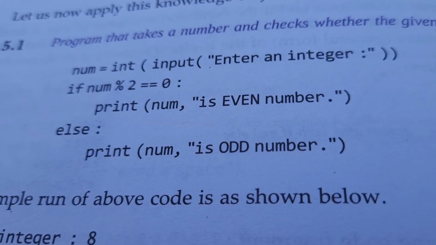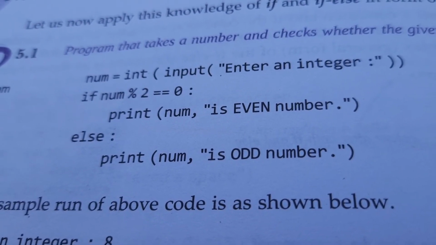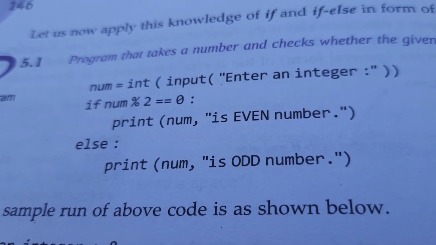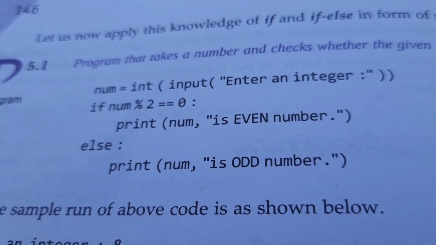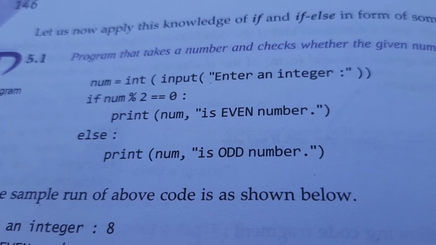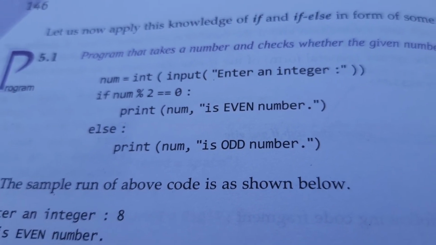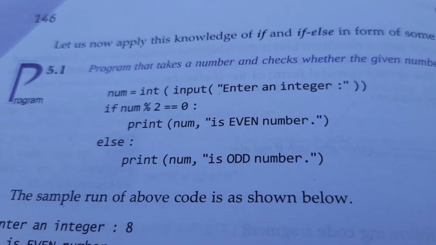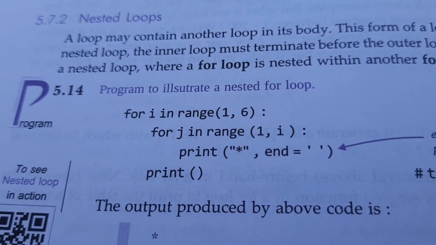So this is the program. If n or num percentage 2 double equal to 0, then colon. After colon, you know, indentation. Always take care about the indentation, right? One more program was there.